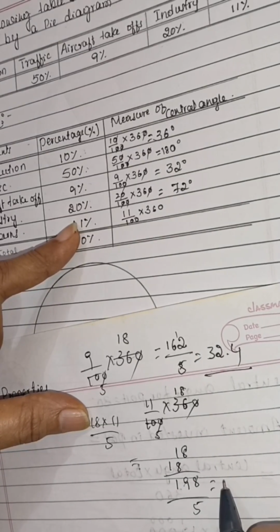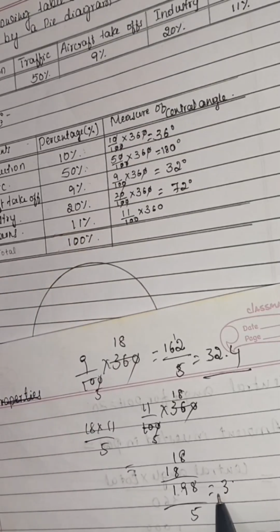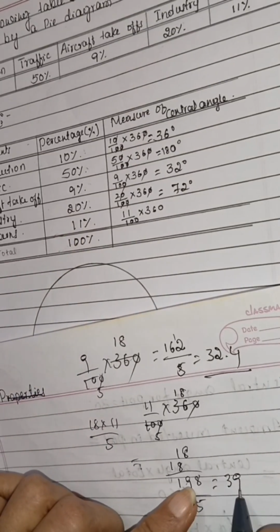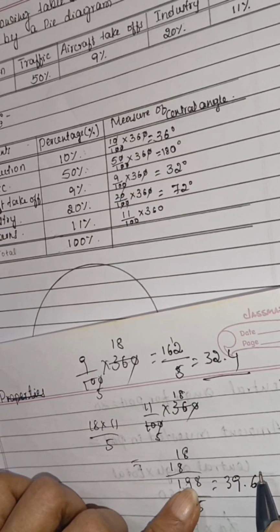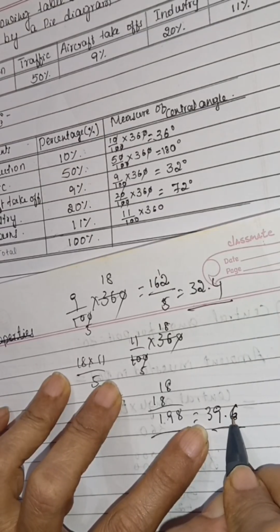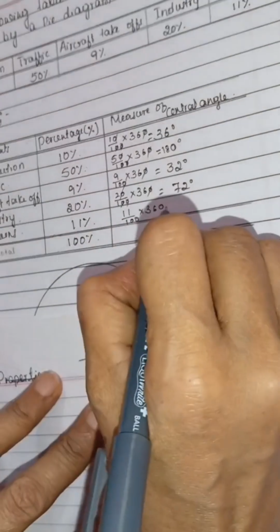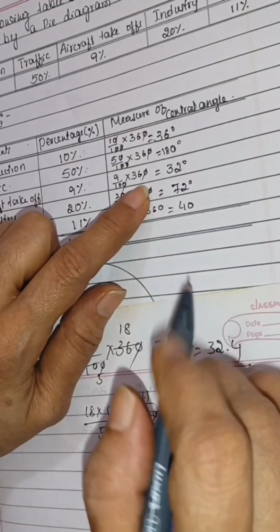5 3 is 15. 4, 48. 30. 39.6. Yeah, this is 39.6. We can make it a round figure. This is more than 5, no? So we can make it 40 degree. So this is 40 degree. If we add, it has to come 360.